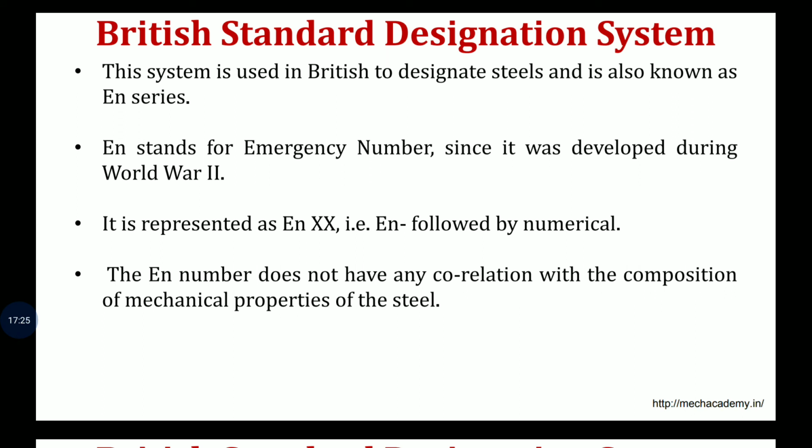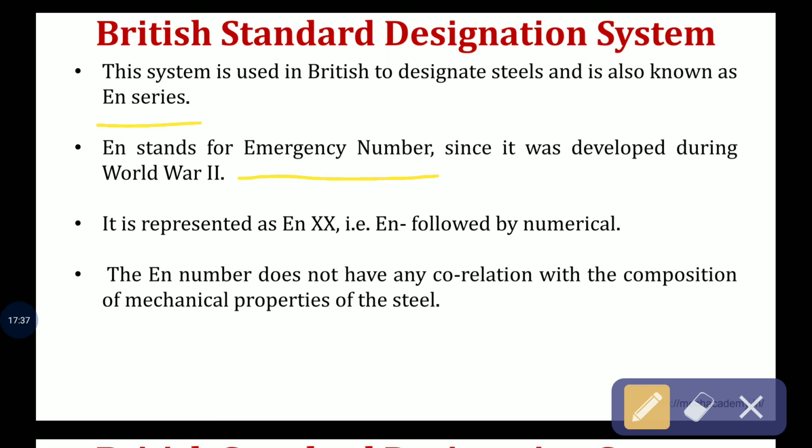This system was used to designate steels in the British era and is also known as the EN series. It is denoted by EN. EN stands for emergency number, since it was developed during World War 2. So it is represented as EN, followed by a numeral. The EN number does not have any correlation with the composition or mechanical properties of the steel.